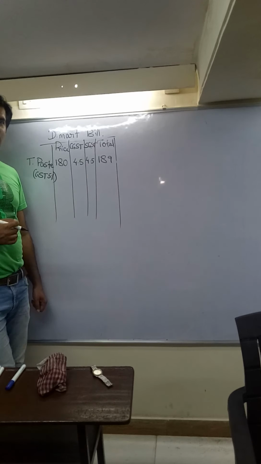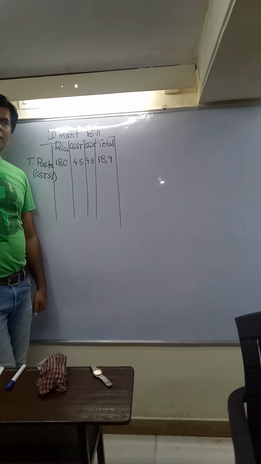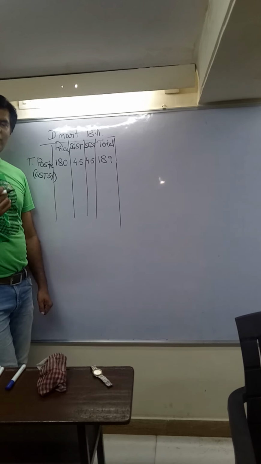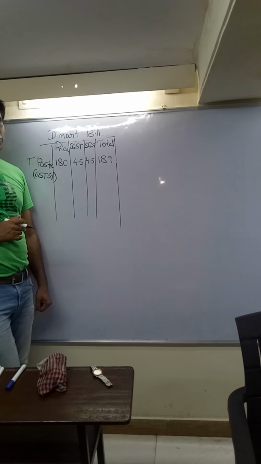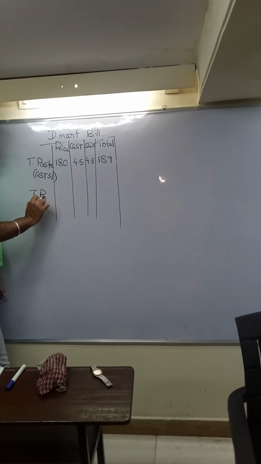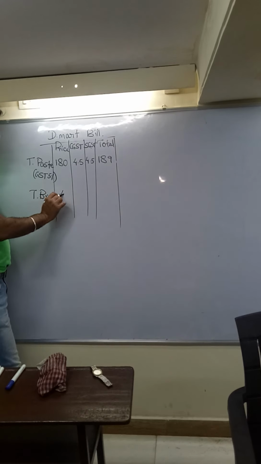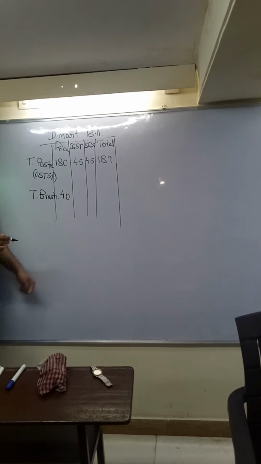Okay. Now students, my question. What if you got a call from mummy and mummy says, beta, while coming, also bring a toothbrush. So you bought a toothbrush also. One was toothpaste, one is toothbrush. And suppose that brush costs 40 rupees, again excluding GST.